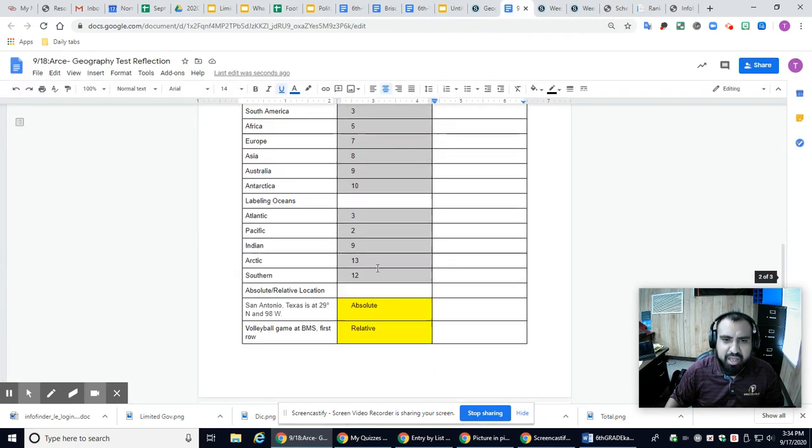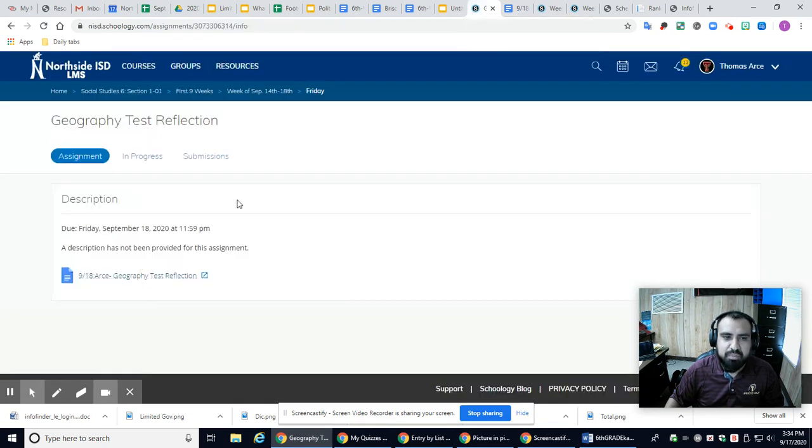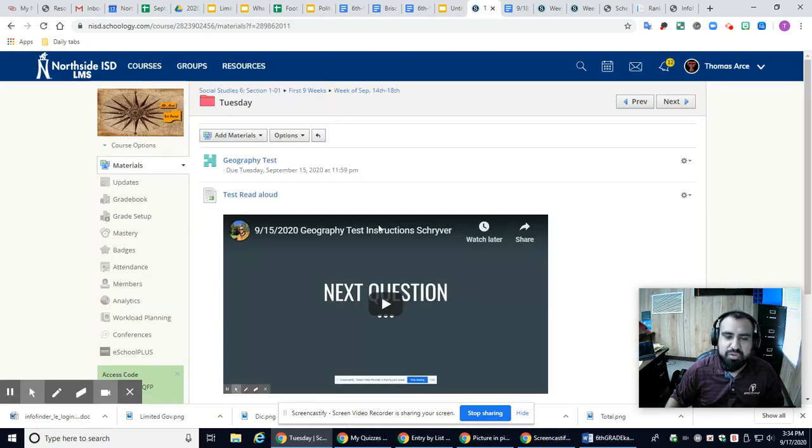And then to find your answers on here, you're going to have to look at your tests. So make sure you're able to go back, and if you need to, open up another Schoology tab, which is really easy. You'll go back to the week of the 14th through 18th, go to Tuesday and click on your test. You should be able to review your test there. All right, that's today's assignment.